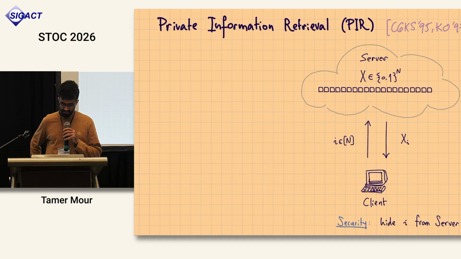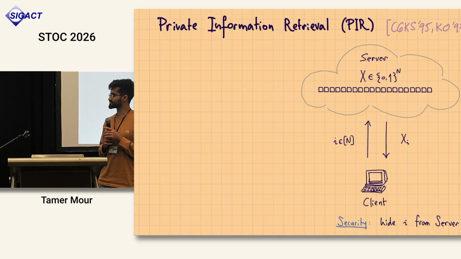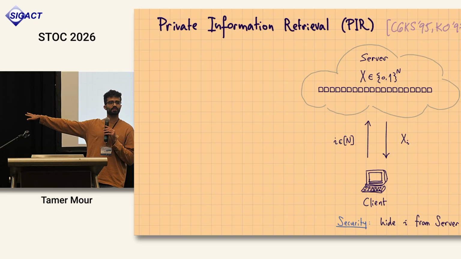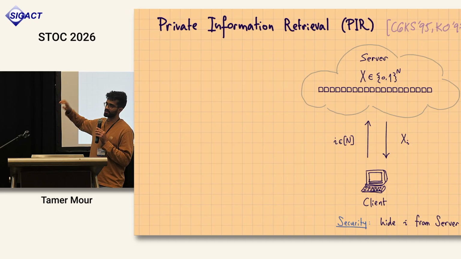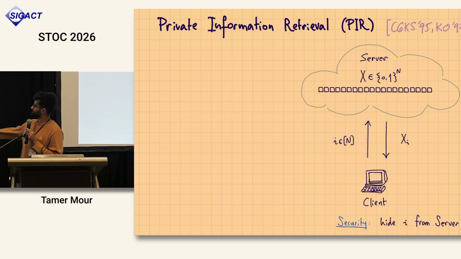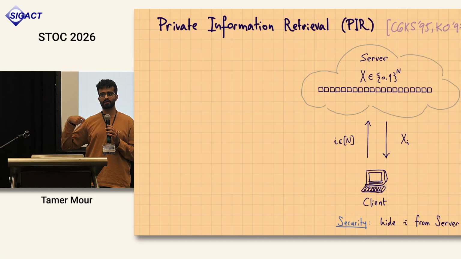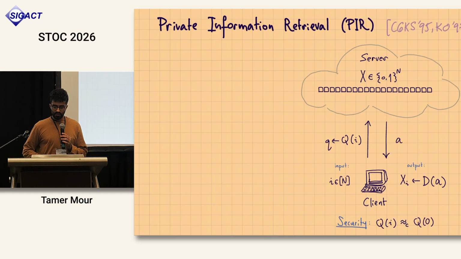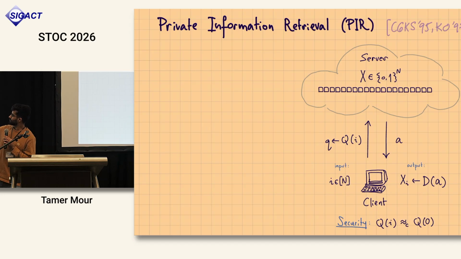So let me start. What is PIR? That's private information retrieval. We're thinking about a setting where we have a client and a server. The server has some database with n elements, and the client wants to get some element, indexed by some i. Since we're doing crypto, we want to hide this i from the server. So we want to get the element without telling the server which element we are getting. Good.